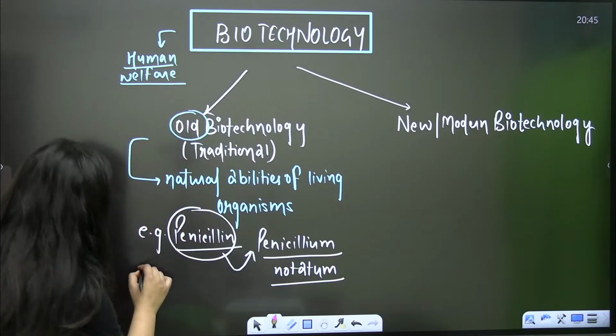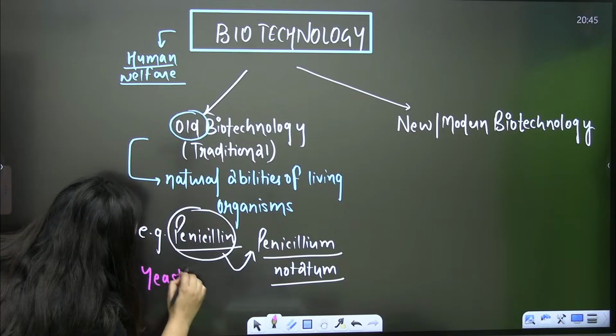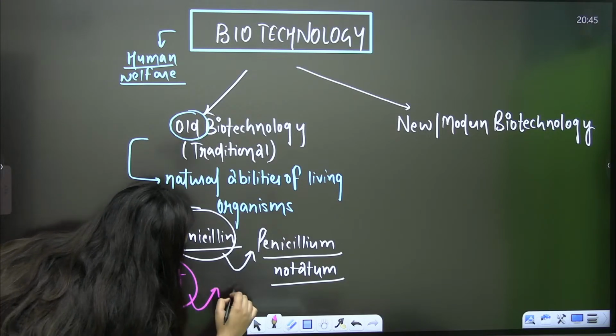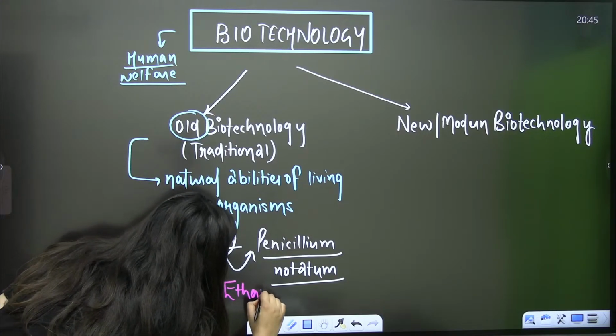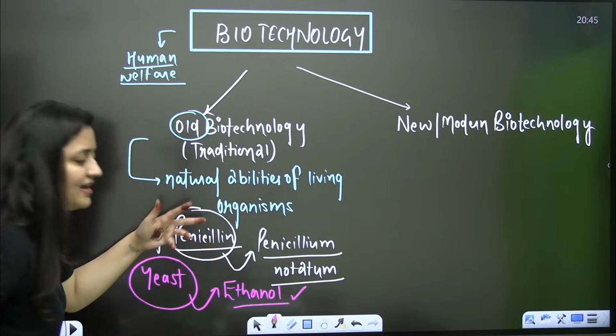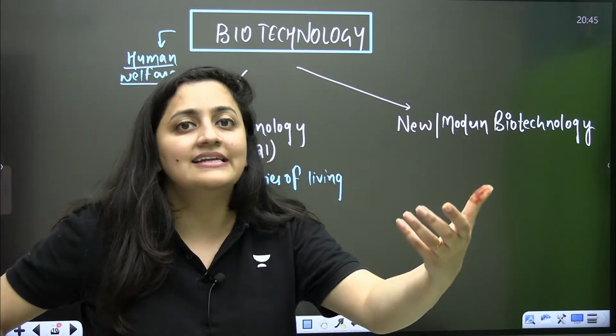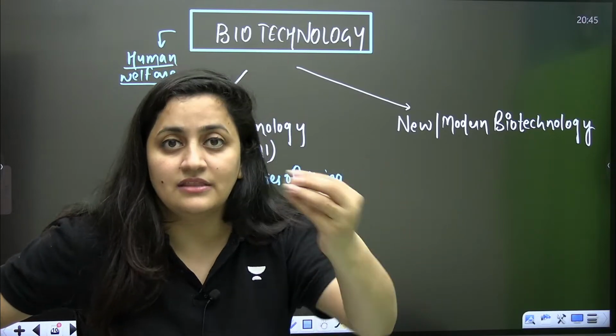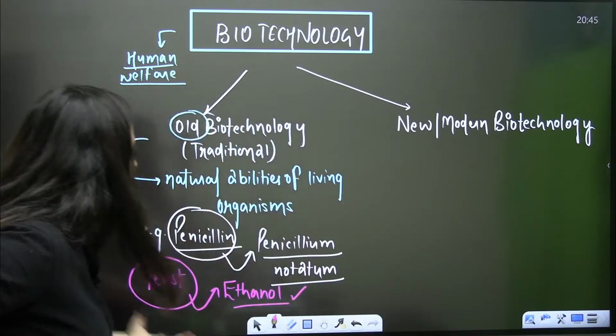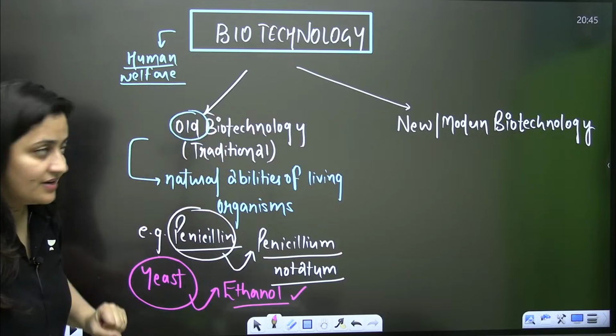Clear? And moreover, let's talk about yeast, which is a unicellular fungus. And from yeast, ethanol can be obtained, isn't it? All those things come under the natural abilities, like lactic acid bacteria that can form curd. So that comes under old biotechnology, the traditional ways.